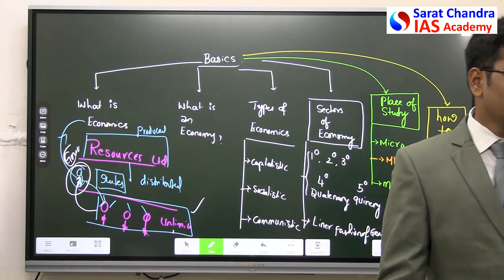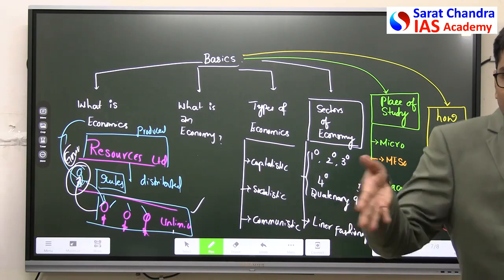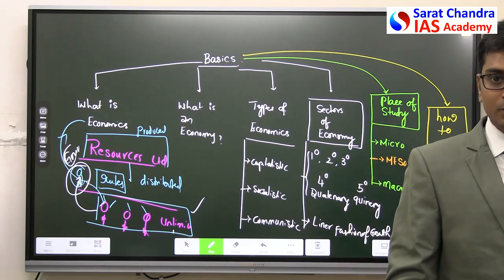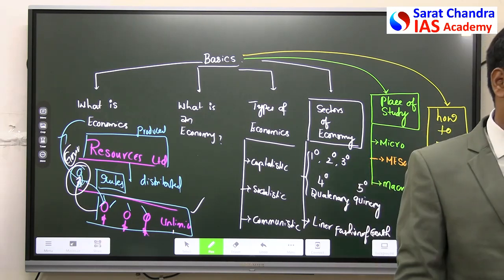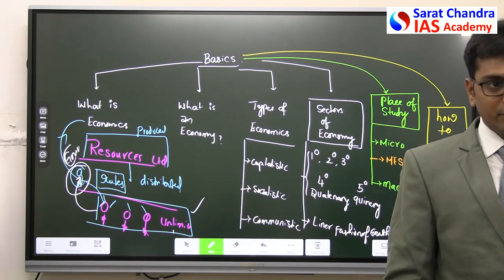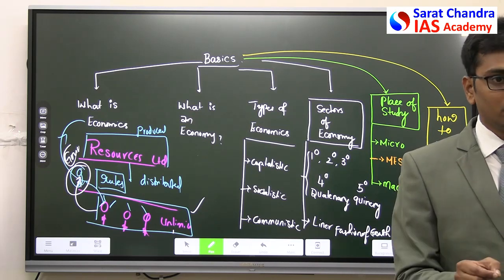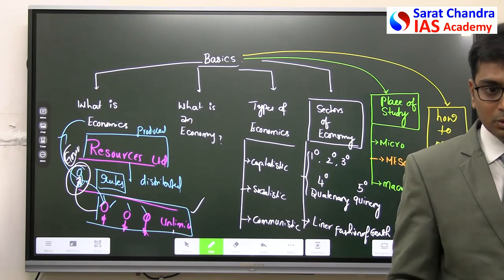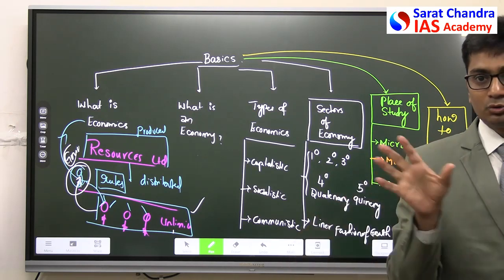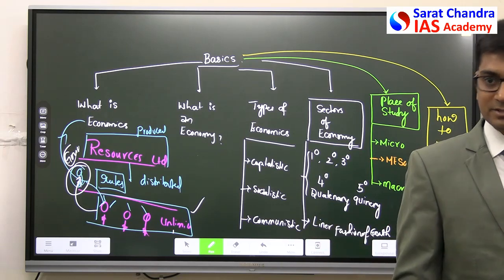Now I have to apply them to some people. I cannot apply them to some other institution. To whom can I apply? I can apply only to these students who are attending here, that too a particular batch. Maybe for another batch, some other class might be going on. Are you understanding? So what do I mean to say? Whenever I frame a rule, I have to apply it in some geographical area to certain people. I cannot apply it everywhere. This is one thing that you have to understand.